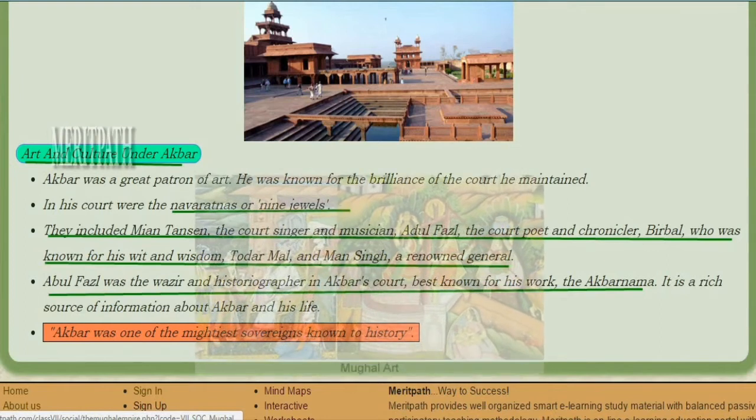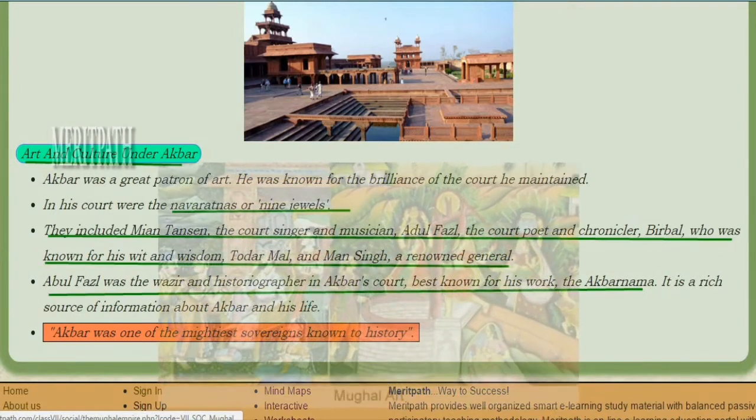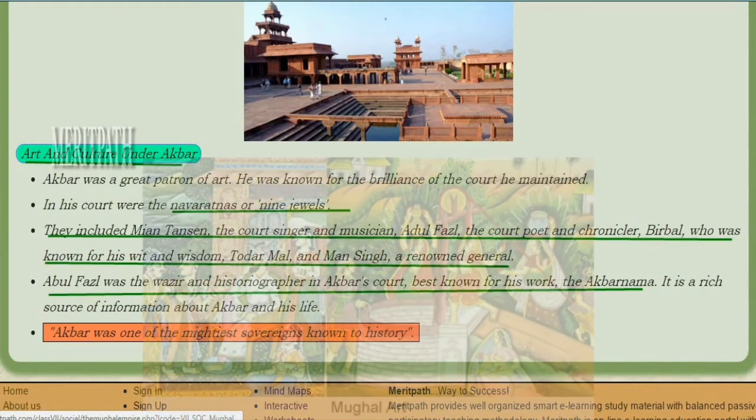And Abul Fazl was the wazir and the historiographer in Akbar's court. He wrote a book called Akbarnama, which is a rich source of information about Akbar and his life. So Akbar was the mightiest sovereign known to history.